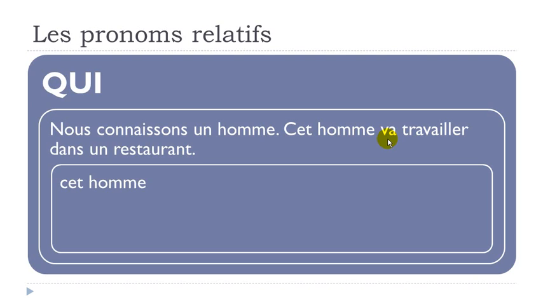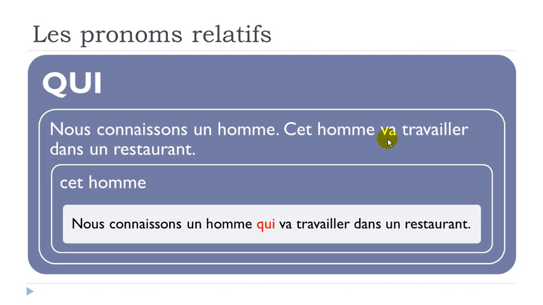So, of course, same thing here. We don't want to repeat cet homme or un homme, okay? So, we will get this. Nous connaissons un homme qui va travailler dans un restaurant. Alright, so just before the verbs here. Alright, so it's quite simple.